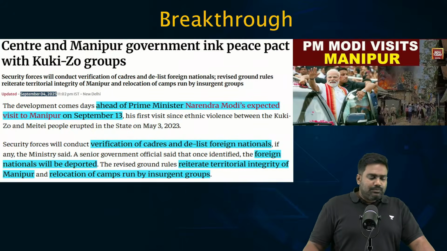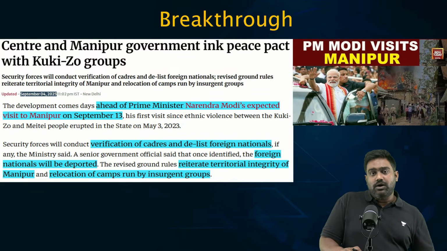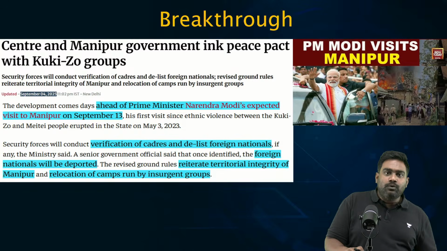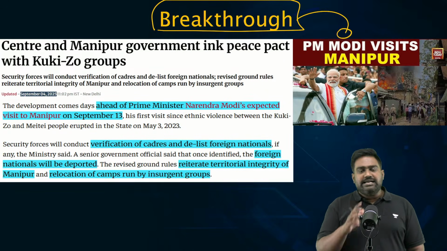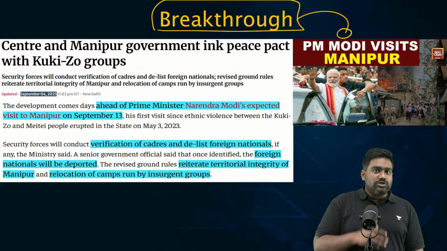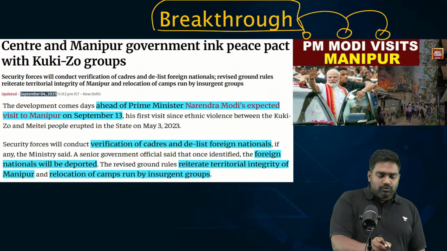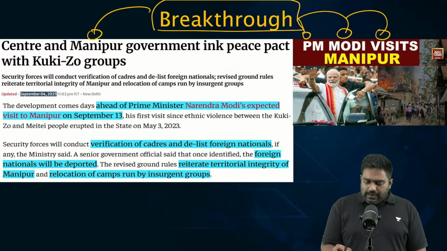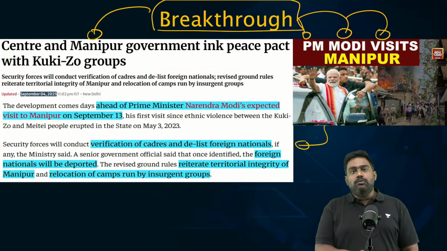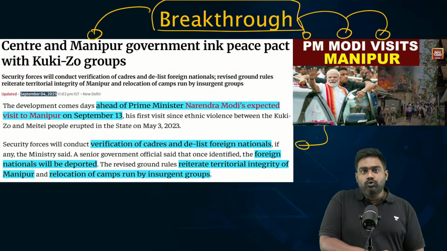And eventually, the pressure built up on the state government. Biren Singh accepted responsibility and stepped down. And the state came under President's rule. Now, there has been some breakthrough. Recently, PM Modi has finally visited Manipur. There was a lot of criticism against PM Modi for not visiting Manipur for almost 2 years. But PM Modi finally took the step, visited Manipur to deliver the healing touch, to instill confidence amongst the people. And there is some hope which is now being instilled because the Government of India has restored the peace pact with the Kuki-Zo groups.